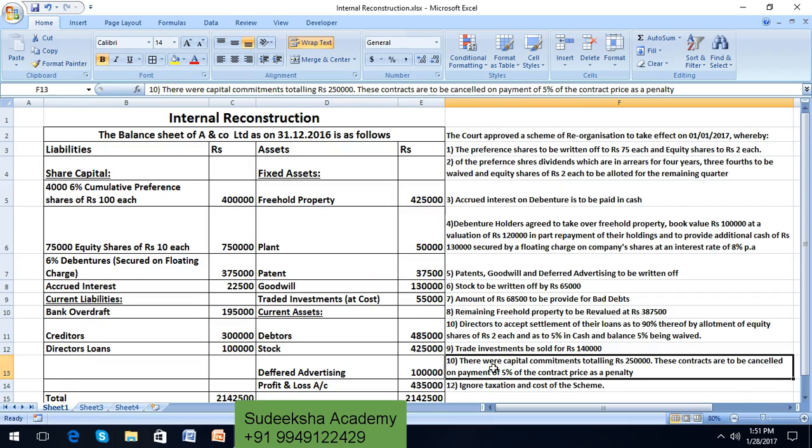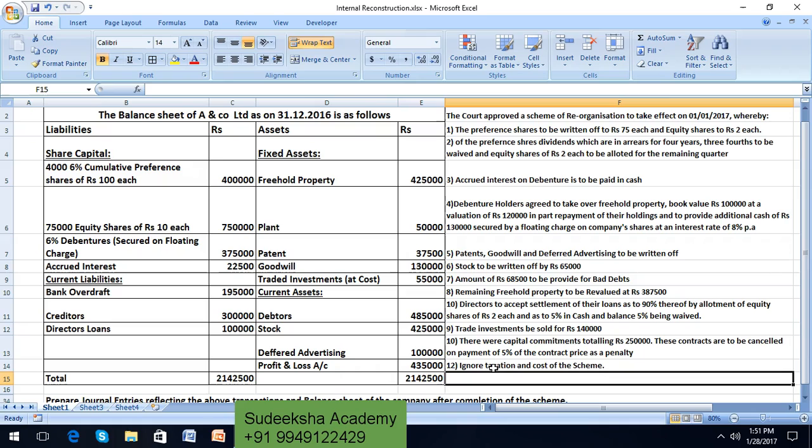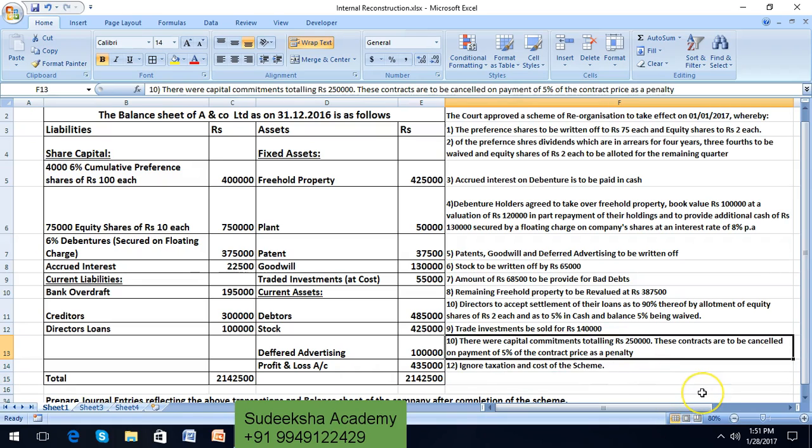Next adjustment, the last adjustment, there were capital commitments totaling rupees 2,50,000. These contracts are to be cancelled on payment of 5% of the contract price as a penalty.